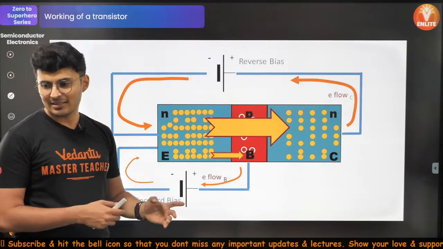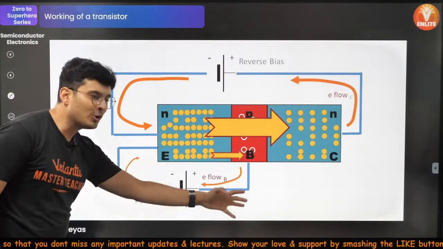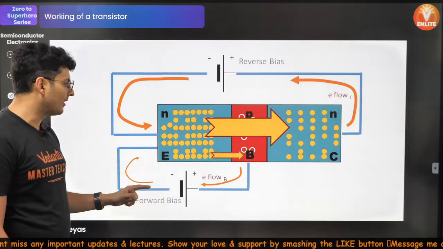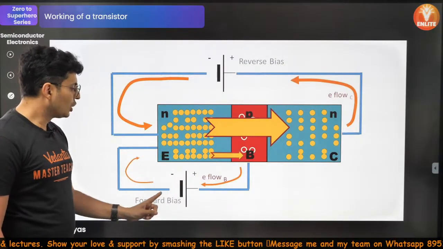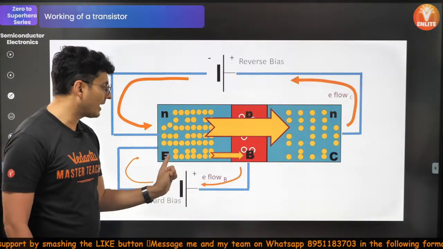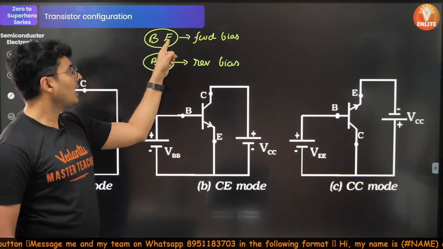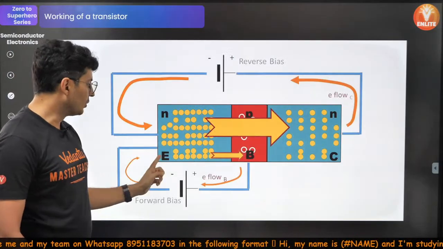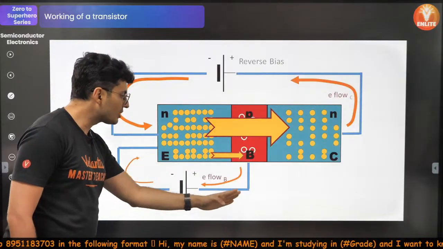Now, what happens is, if you connect batteries like shown over here, connect the N type to the negative, and the P type to positive. Remember, emitter base, I just told you, emitter base is forward bias. So notice, emitter is connected to negative, N is to N, P is to P.